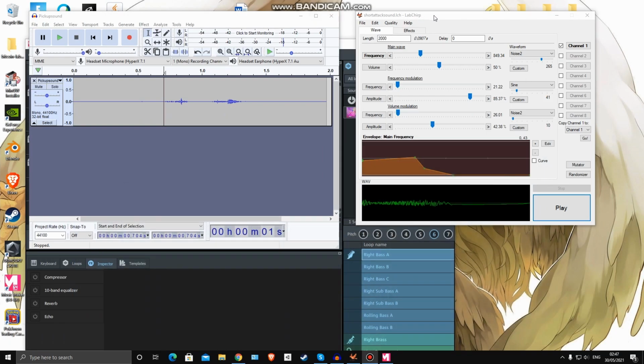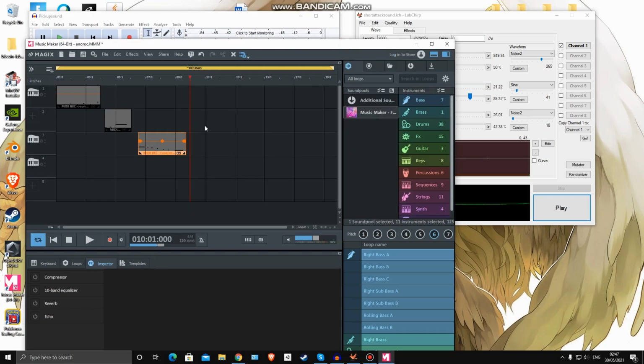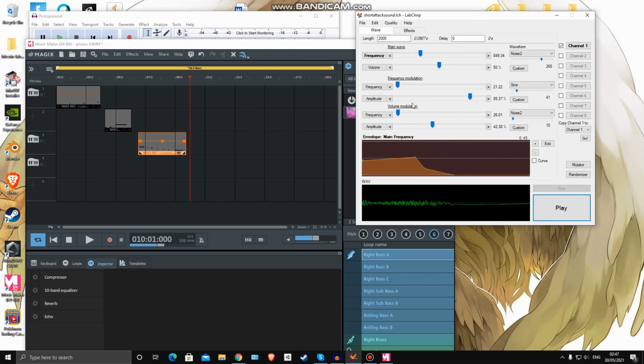The programs I used were LabChirp, Audacity, and Music Maker. Music Maker I mainly used to make the in-game menu sound. Unfortunately, I cannot play it in Music Maker here to show you because my recording program will stop recording if I do that. So LabChirp I mainly use to make the short sound effects, like for example the short attack sound. I will just give you an example of that.